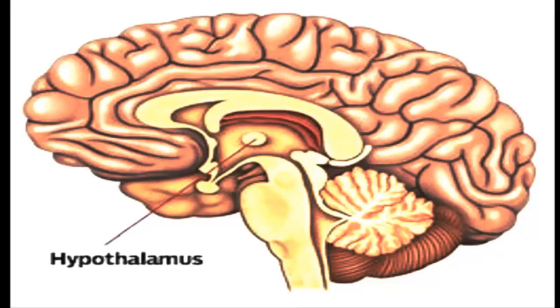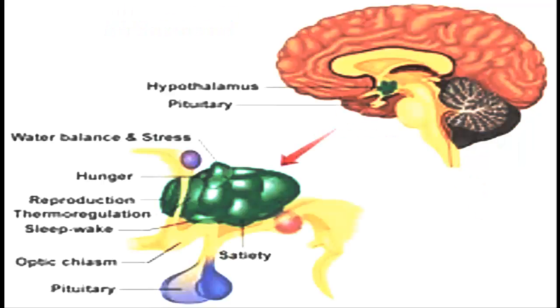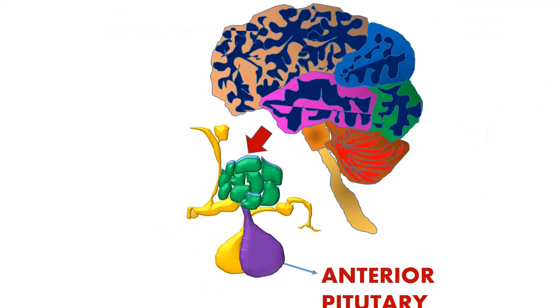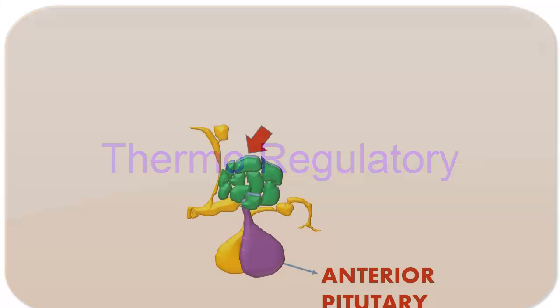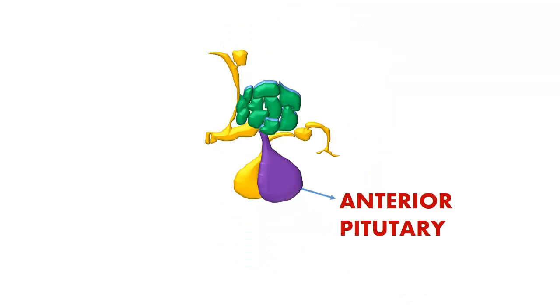It controls involuntary functions like hunger, thirst, sleep, sweating, sexual desire, anger, fear, water balance, blood pressure, etc. It acts as a thermoregulatory, that is, temperature control center of the body. It controls hormones from the anterior pituitary gland and is an important link between the nervous system and the endocrine system.